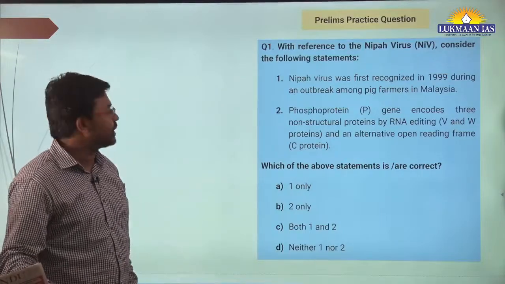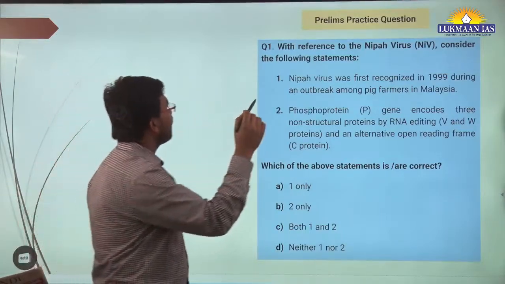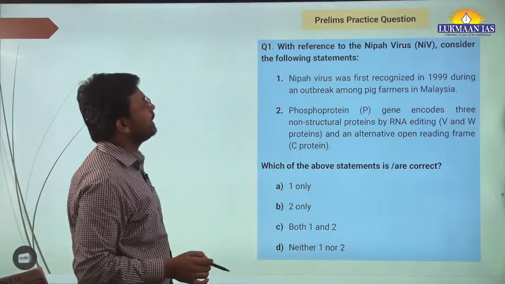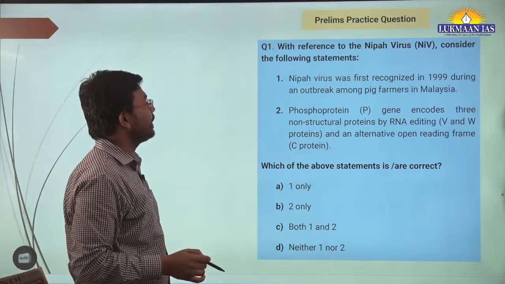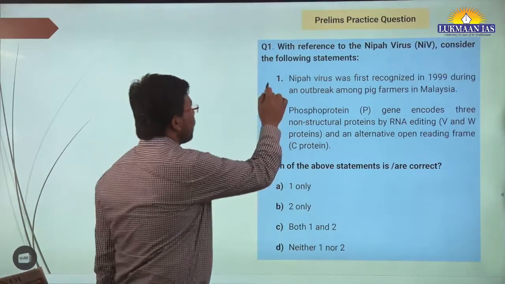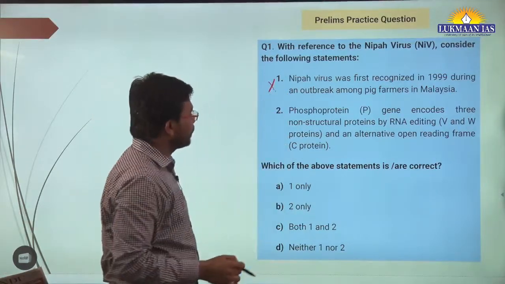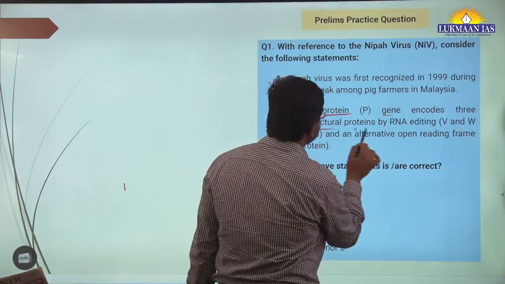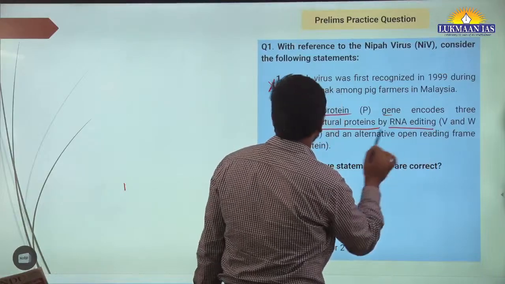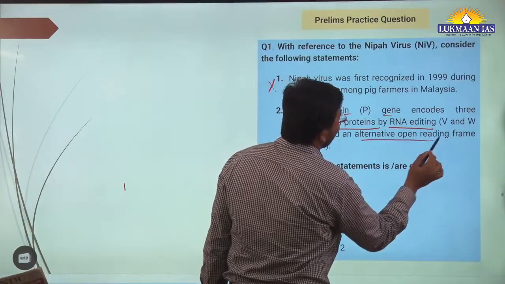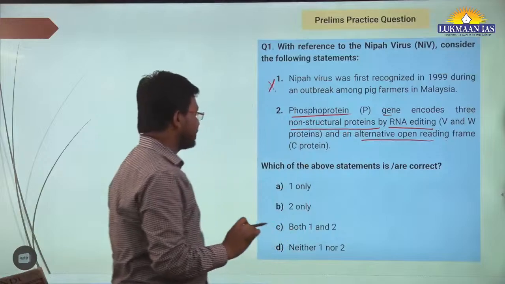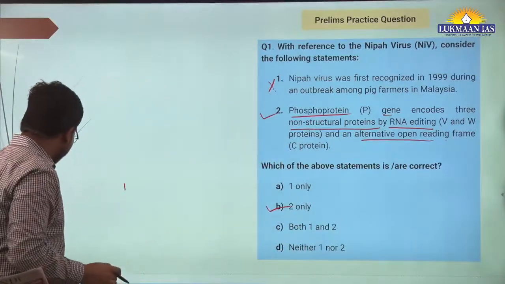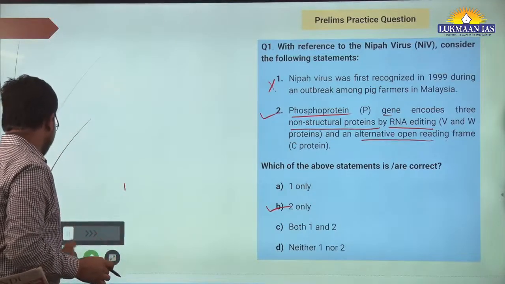So we have a question. It says, with reference to the Nipah virus, consider the following statements. Nipah virus was first recognized in 1999 during the outbreak among the pig farmers in Malaysia. This is wrong. Then the phosphoprotein gene encodes 3 structural proteins by RNA editing and an alternative open reading frame. This is very technical, however this is right.